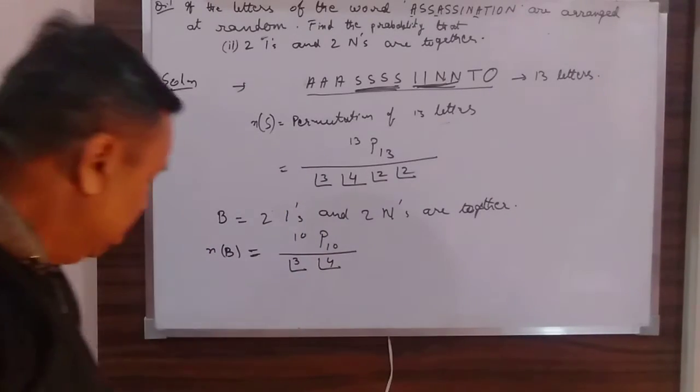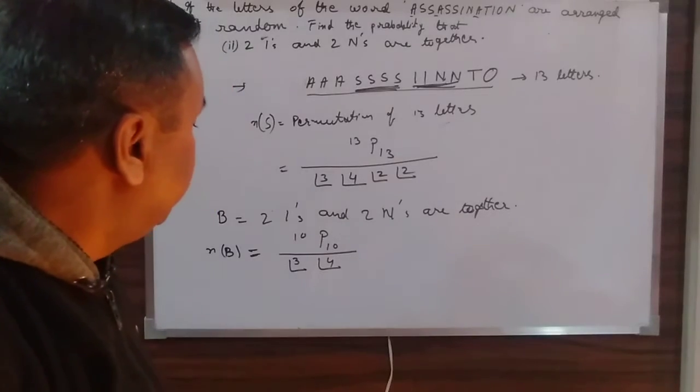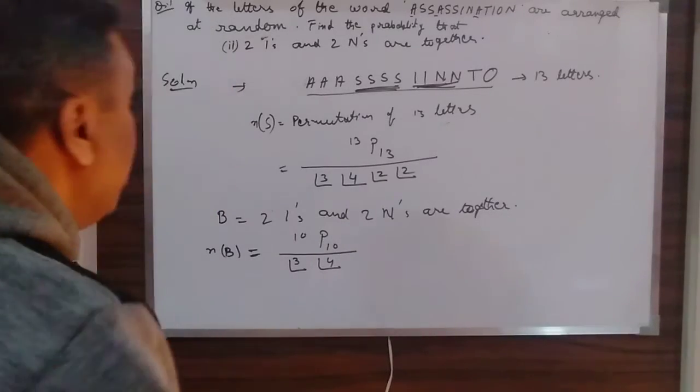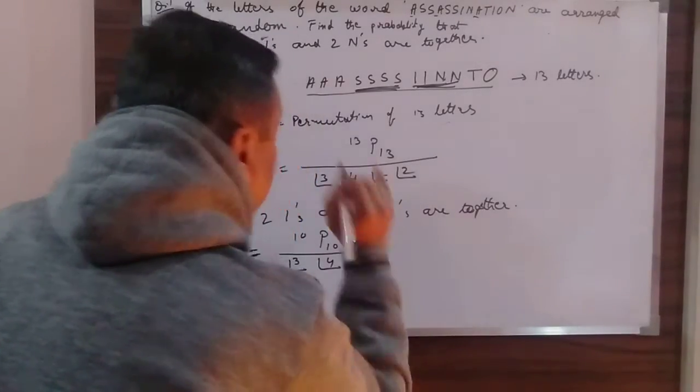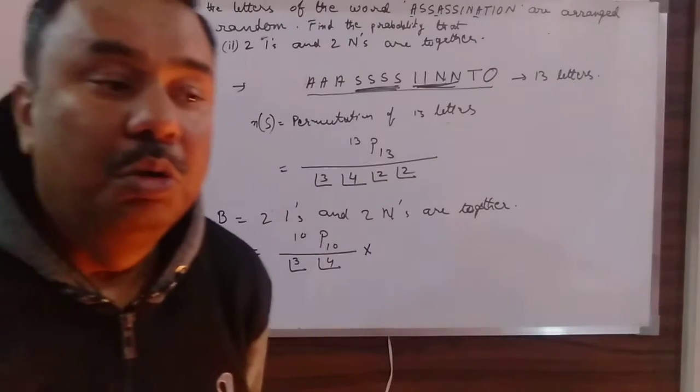Okay, so these are divided by factorial 3 and factorial 4, but at the same time, as I told you,